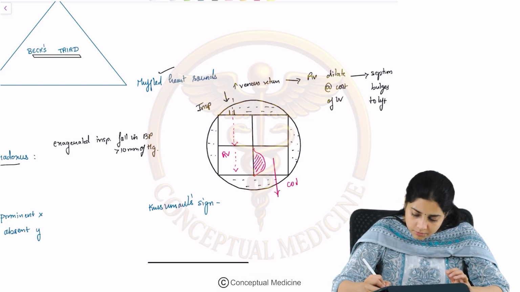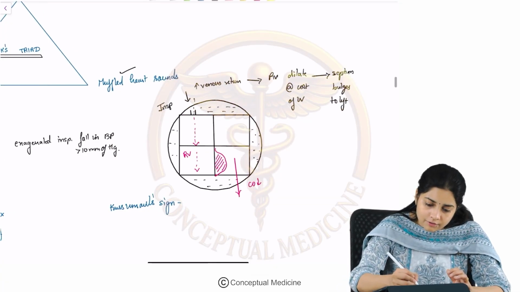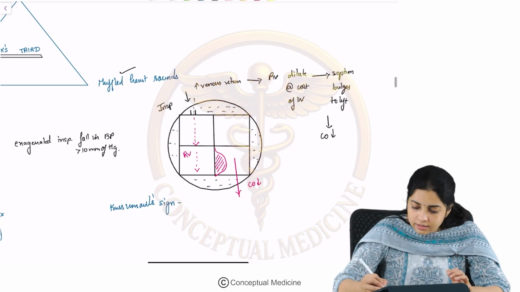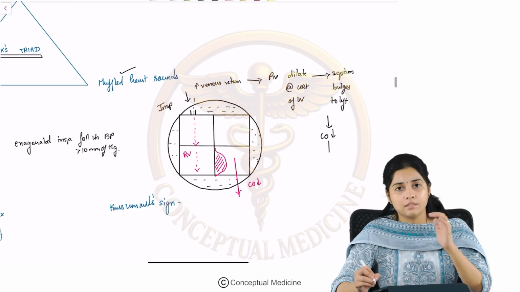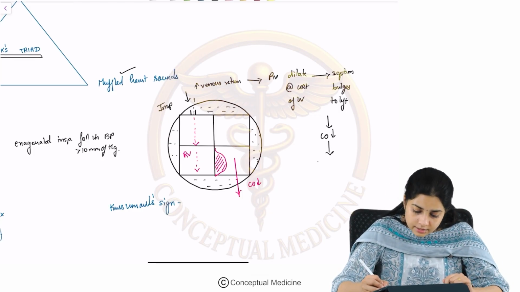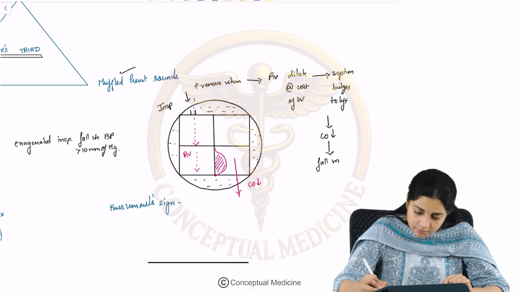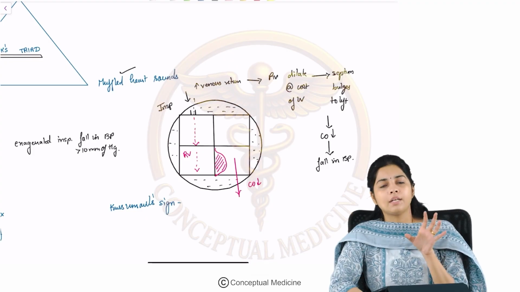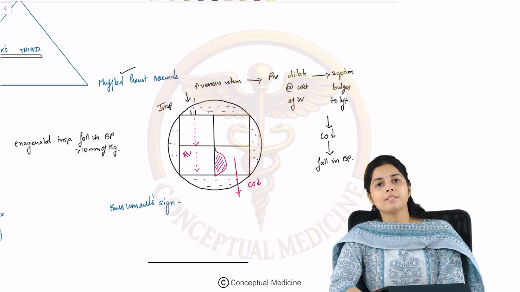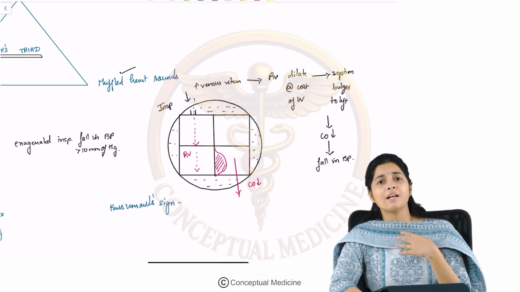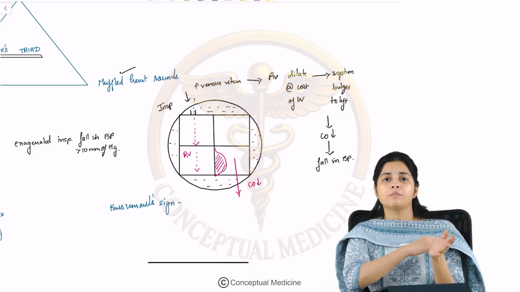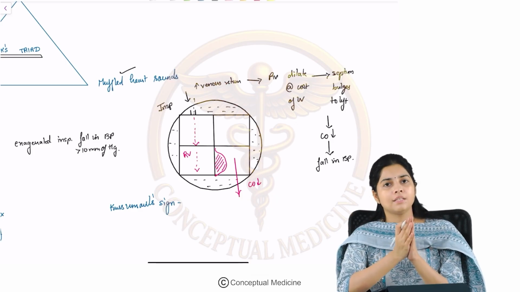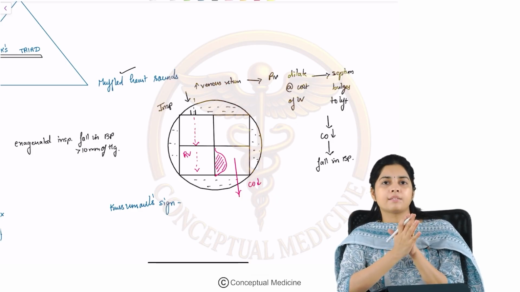If the cardiac output decreases, naturally during inspiration there is an exaggerated fall in the blood pressure. So, this is what we call the pulsus paradoxus. And the paradox here is that the heart sounds are heard but the pulse is not felt, because the cardiac output is so low that it is not transmitted as a pulse at all. And this is what we call the pulsus paradoxus.